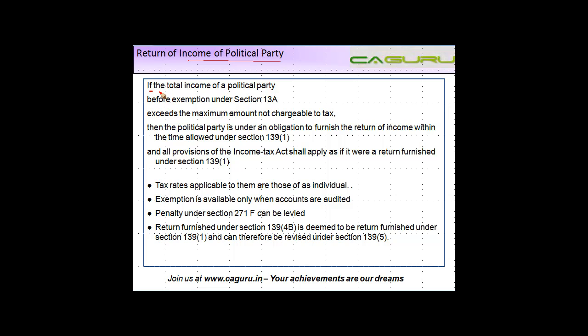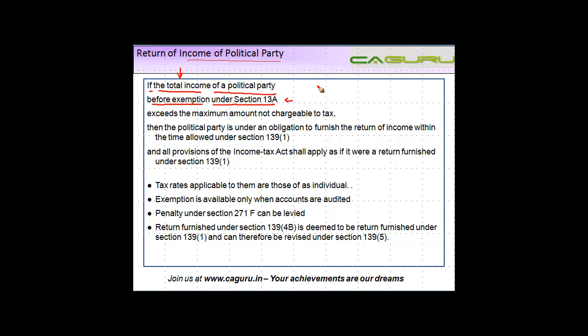If, only if, the total income of a political party. So what we need to do is, first we need to find out the total income of a political party, and just like we had total income of any other person, any other assessee, in a similar manner you have to apply to compute the income of a political party. And if that total income before the exemption under section 13A. Now section 13A basically provides exemption to political parties in respect of their income.